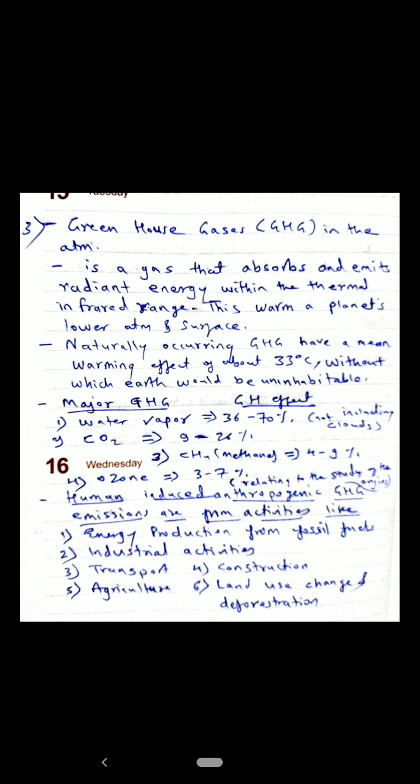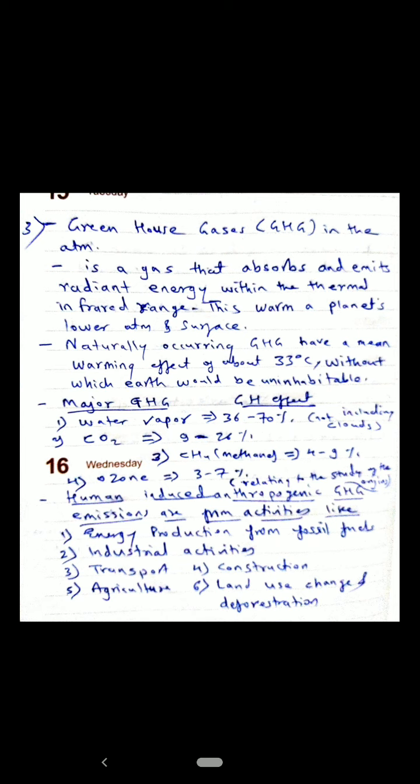Now, there is a need for greenhouse gases in the atmosphere, because greenhouse gases cause warming of up to 33 degrees Celsius, without which the earth would be uninhabitable.